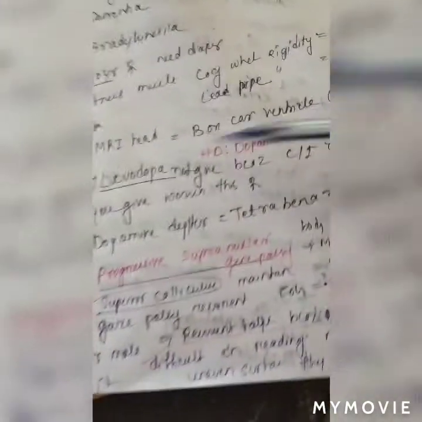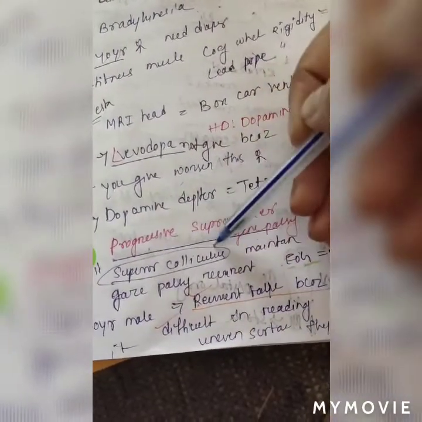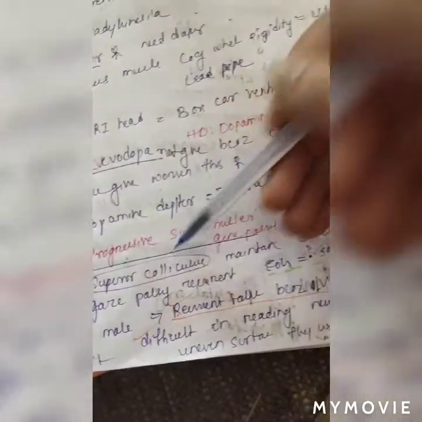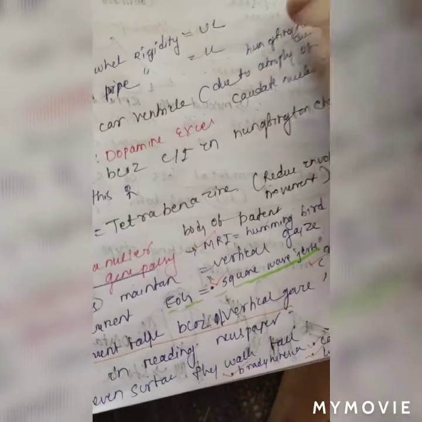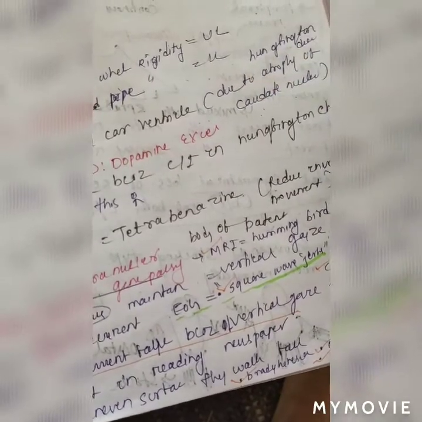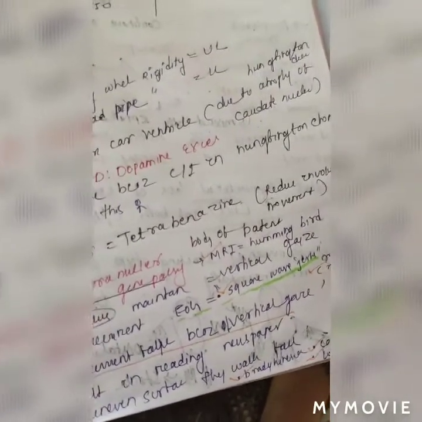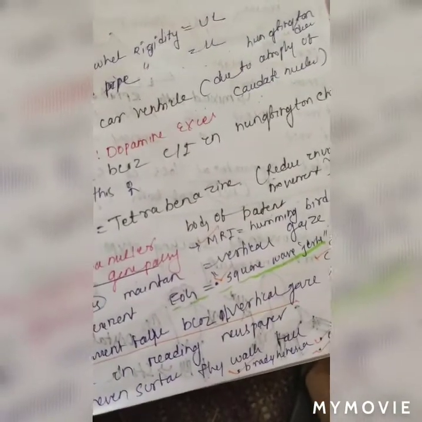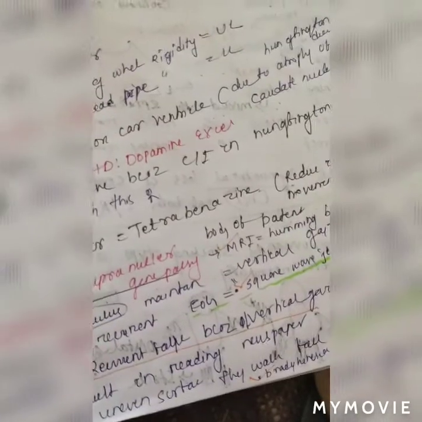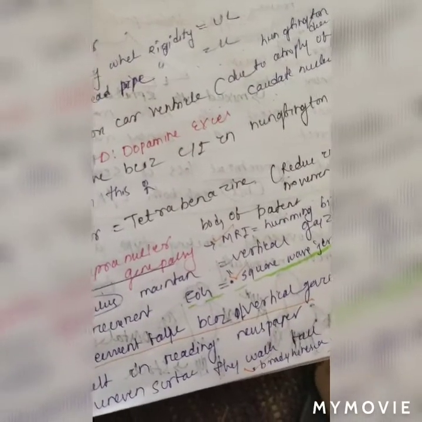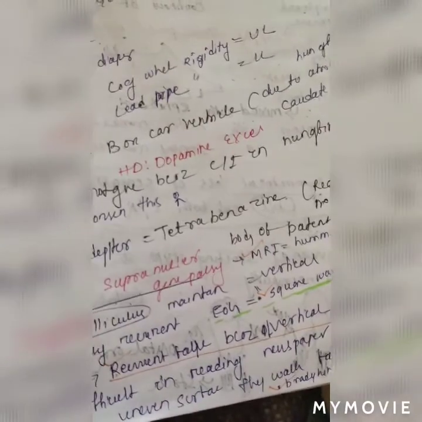Because the part of the brain affected is the superior colliculus, and it is small in size. And the treatment: levodopa has a bad response. It is atypical, that's why we don't give levodopa. If we give levodopa, its effect is too little.